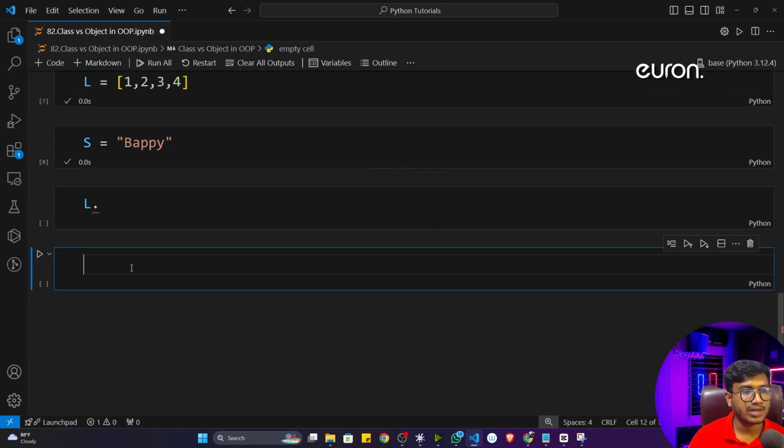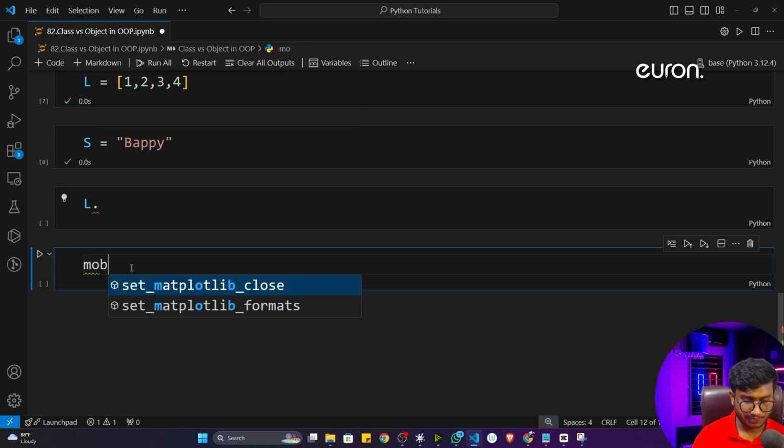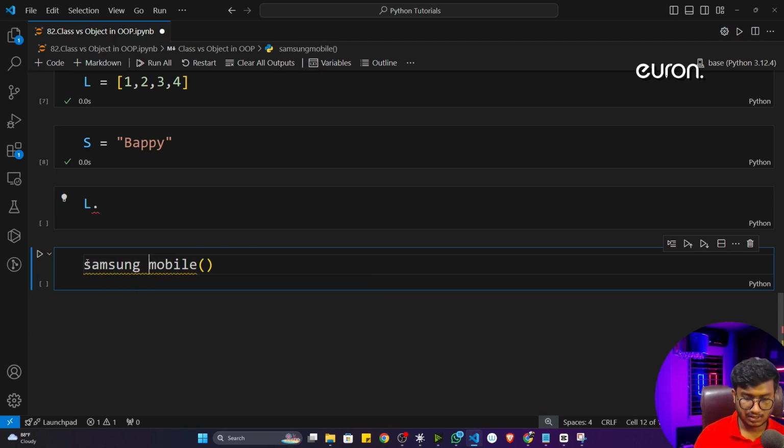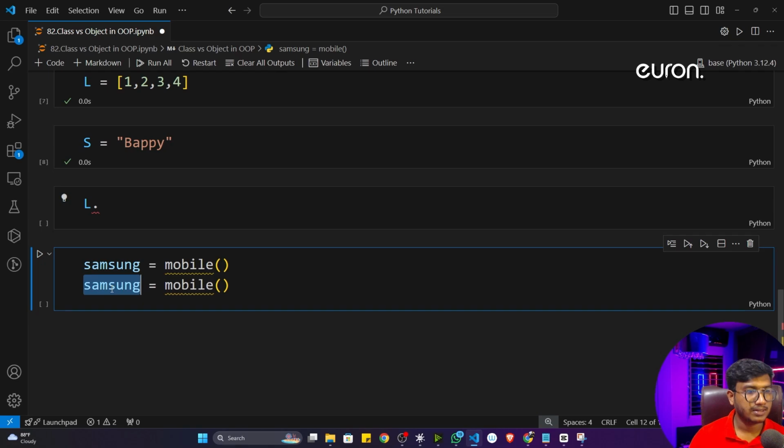Another simple example you can remember, let's say mobile. Mobile is a class. And Samsung is an object of mobile. Similarly, let's say iPhone. iPhone is an object of mobile.